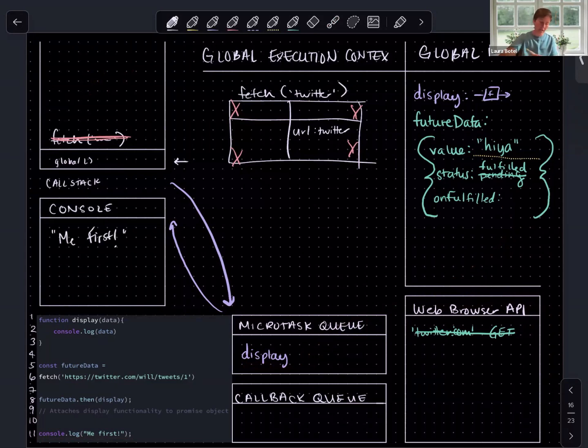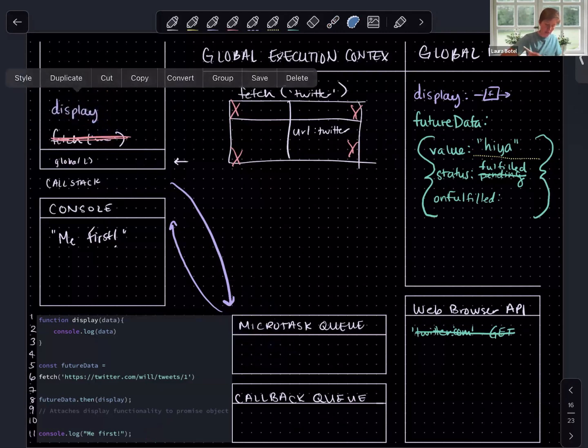And again, the event loop continues to check. Is the call stack empty? It is. Has all the synchronous code run? It has. So now it can take this display function and push it onto the call stack and invoke it. And here's something that is interesting. When we look at this display function's function definition, we see that it takes an argument.